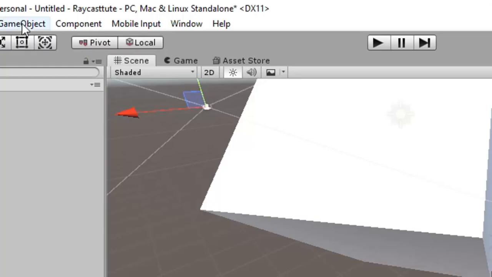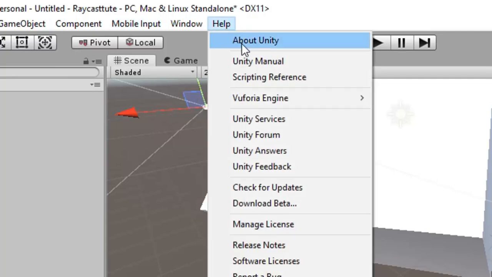In the menu bar you can find that there is a help menu. From here you can view the Unity manual or scripting reference if you want to learn more about scripting or Unity.